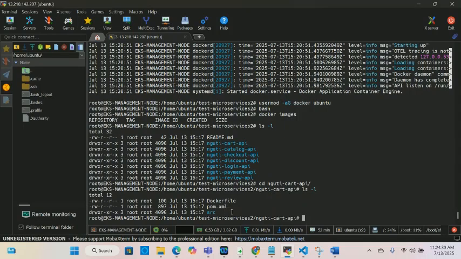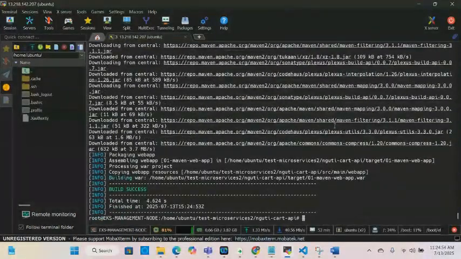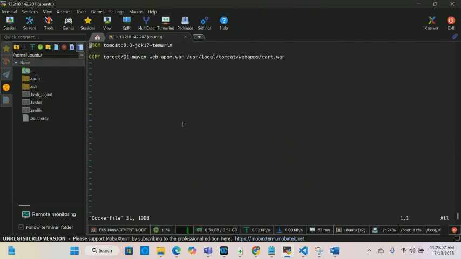We want to use the pom.xml file to build the source code, and then package. So we're going to do mvn clean package, and it's magic. Now we need to dockerize the image. vi Dockerfile. See what's in there.